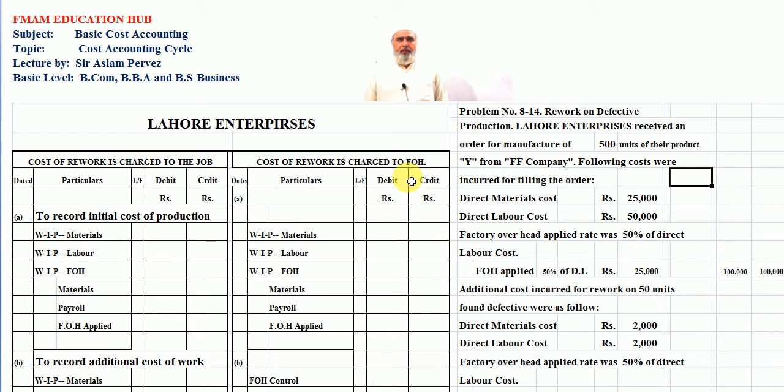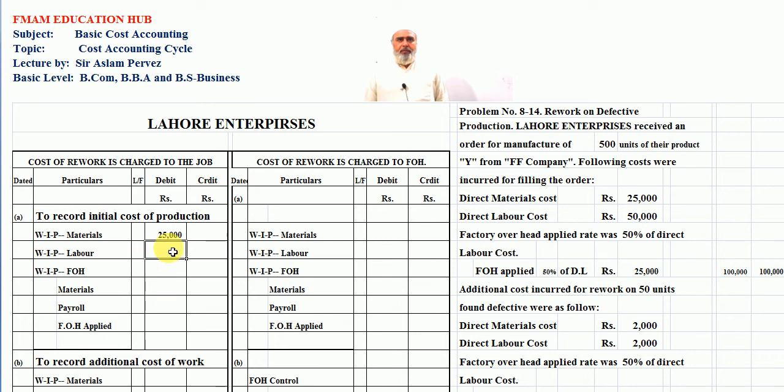Students, now we pass the initial entries firstly, which belong to the materials, labor and FOH here, which is given in the problem. 25,000 is the direct material cost to produce 500 units.